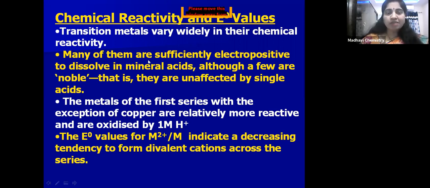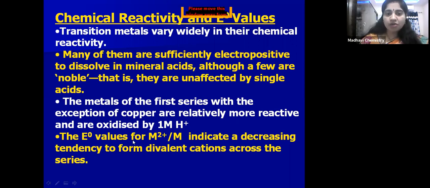Many of them are sufficiently electropositive to dissolve in mineral acids, although a few are noble, that is, they are unaffected by single acids. The metals of the first series, with the exception of copper, are relatively more reactive and are oxidized by 1M H+ ions. All the remaining metals of the first series can liberate hydrogen gas because they can react with these acids.